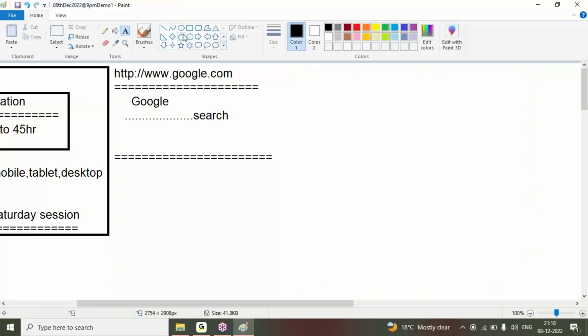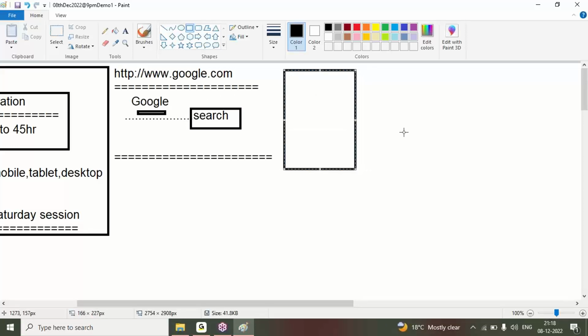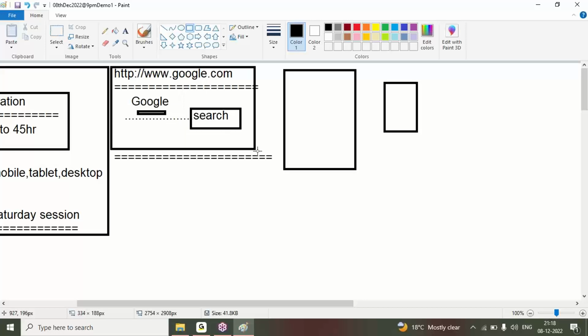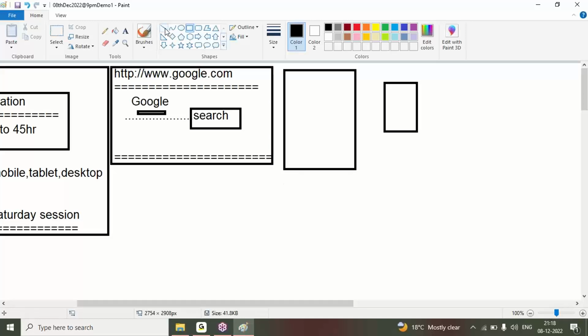I'm searching for something in Google. Here I entered something, so that search item will go to the server code. Server code will connect to the database. This type of interaction we can see in every application, be it a mobile application, tab application, desktop application, or any type of device, or a browser application.